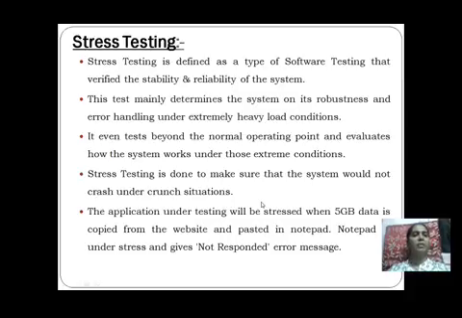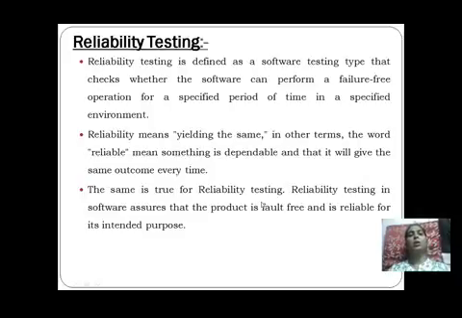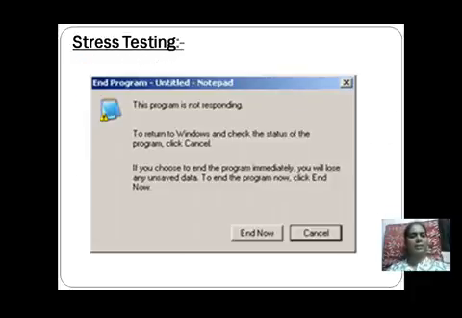So what we have discussed are two different types of non-functional system testing, that is, reliability testing and stress testing. In the next session we are going to move further to see two more types of system testing. So up to that, thank you and okay.